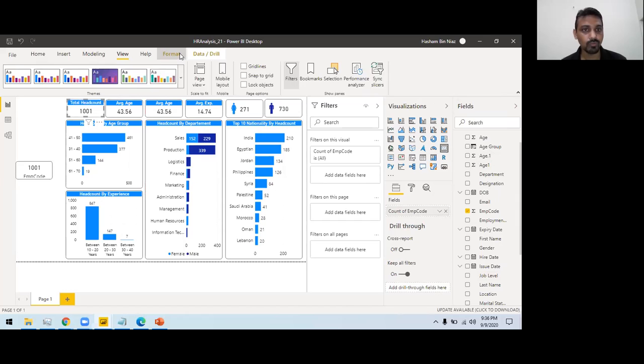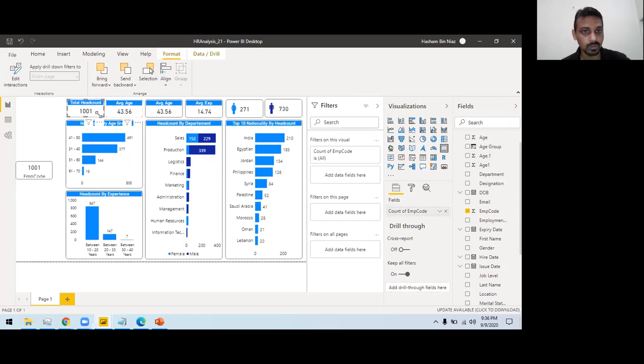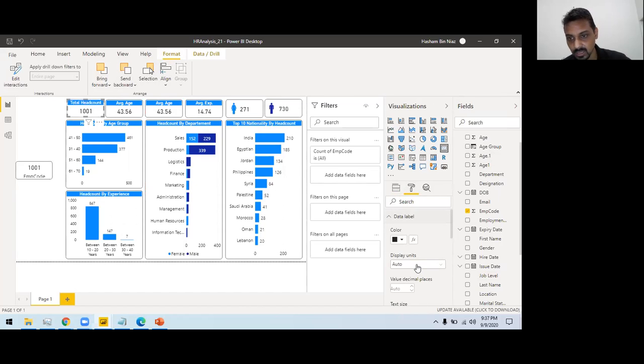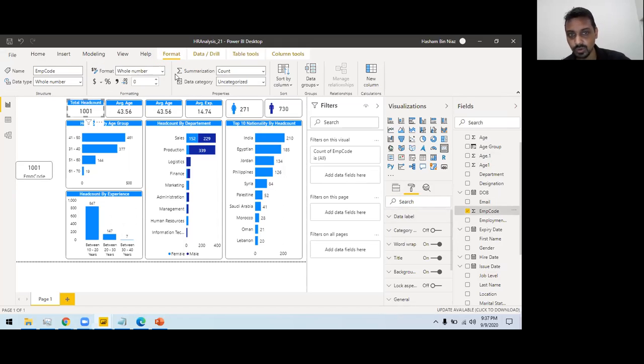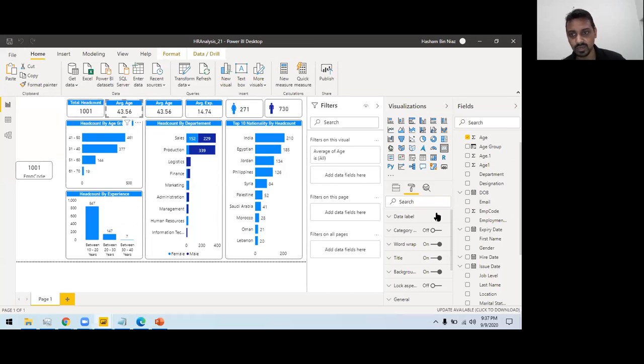And if you want to do the formatting, you can go to the formatting tab, not like this, here into the format, data label, and then maybe this was the thing, you can do it from here, like this. So you have this comma thing available with this particular column. Okay, so this is the employee code. I have saved this one. And here I say this as a filtered head count.